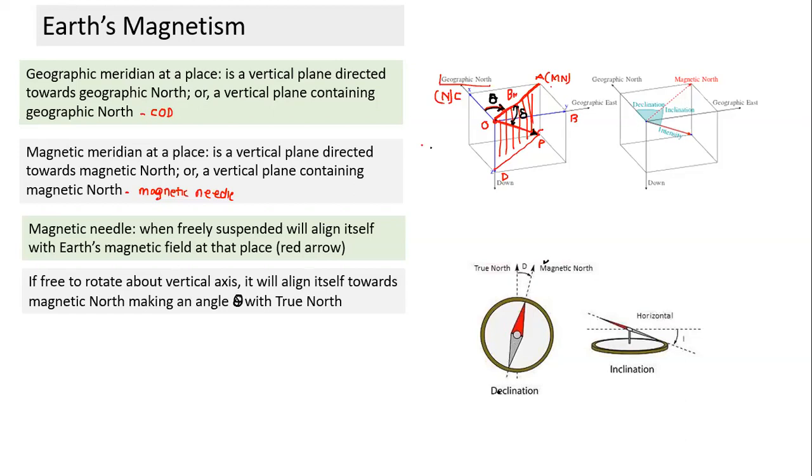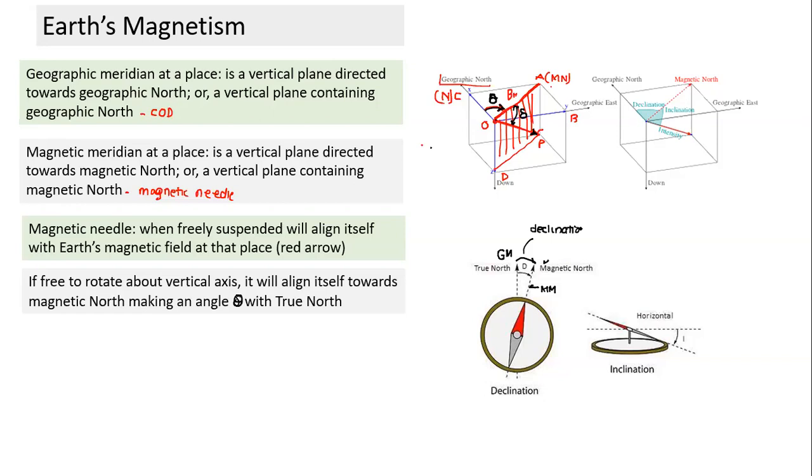This we call the magnetic meridian. This magnetic meridian will make a certain angle with the geographic meridian. Just remember the wording, don't worry about notation. This angle is called the angle of declination.